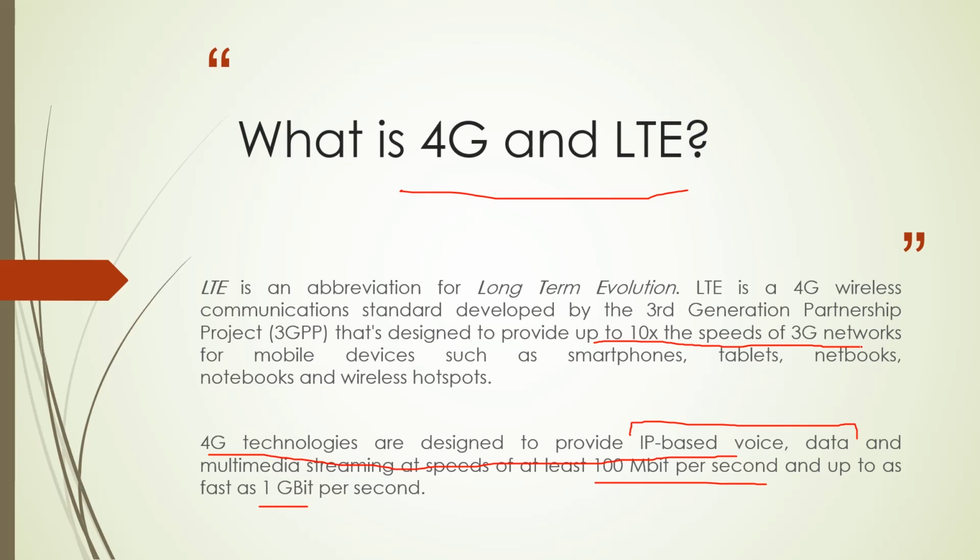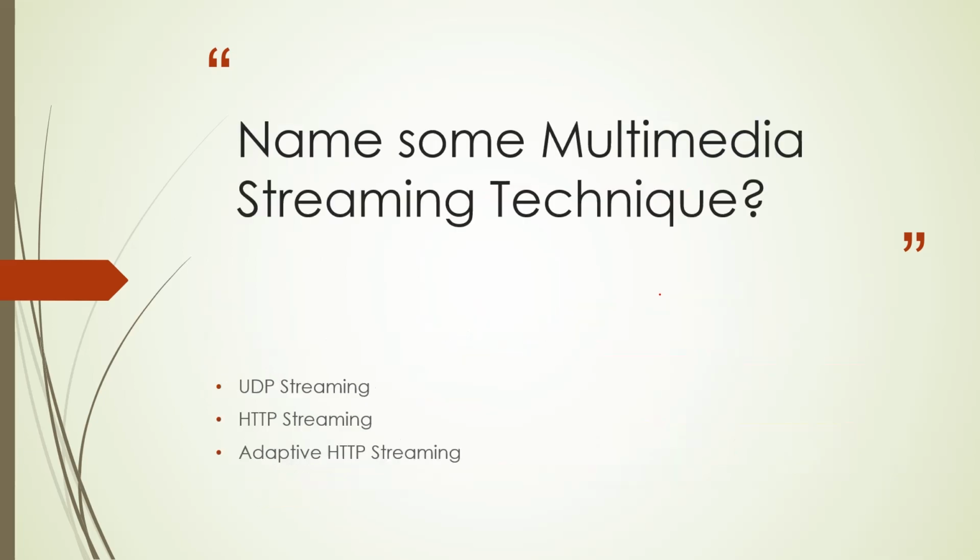It is built on top of 3G networks, enhancing the speeds, and it was designed to support smartphones, tablets, netbooks, notebooks, and wireless hotspots to support internet. It is also known as Long Term Evolution. So this is the difference between 4G and LTE.